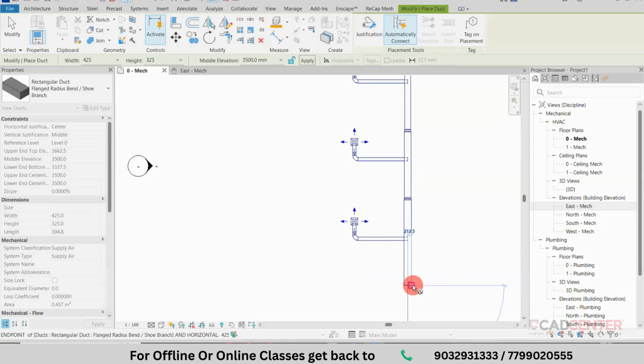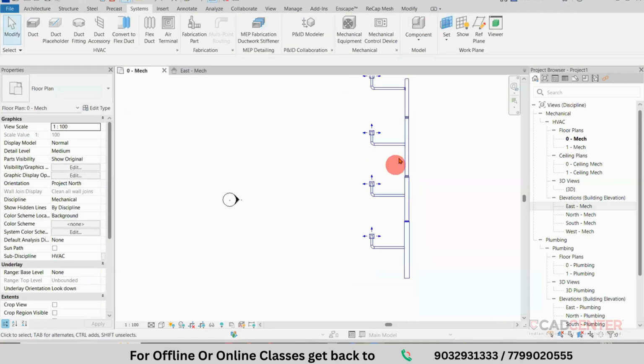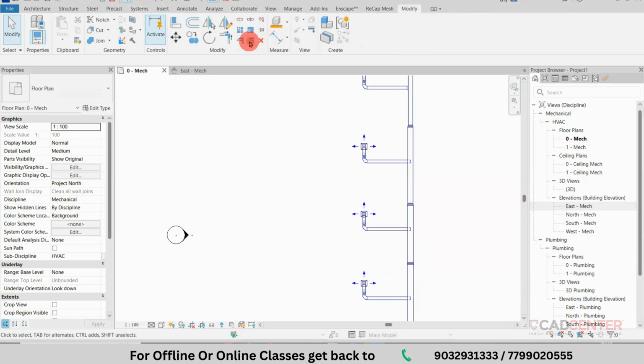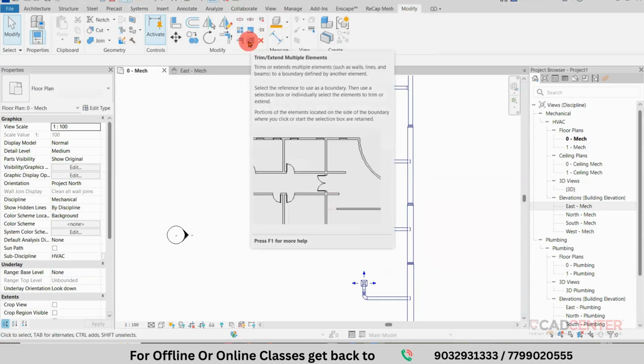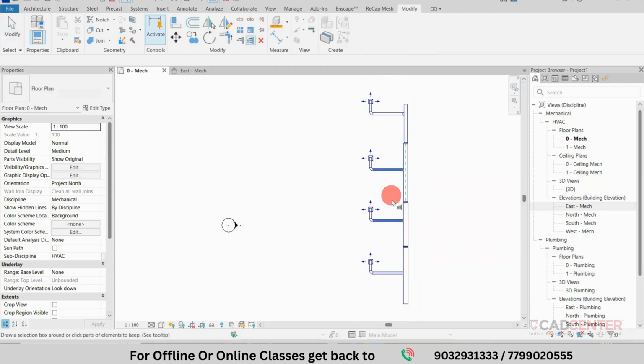I'm creating the next duct. So now all these objects are not connected. Only the first object is connected, the remaining reducer creation is completed. Go to the modify tool and go to the option trim multiple extend element. Select this element, select this reference one and select this part. Select this part and select this part. The connections are built.